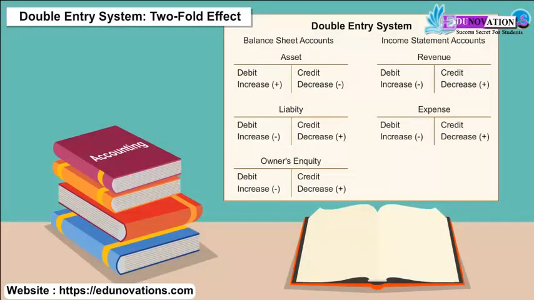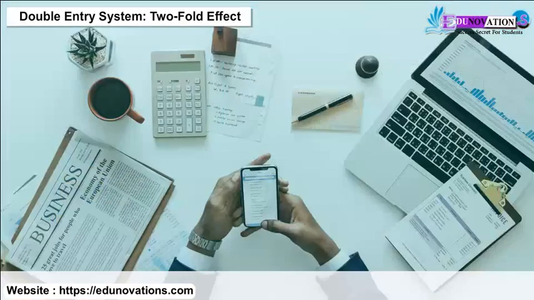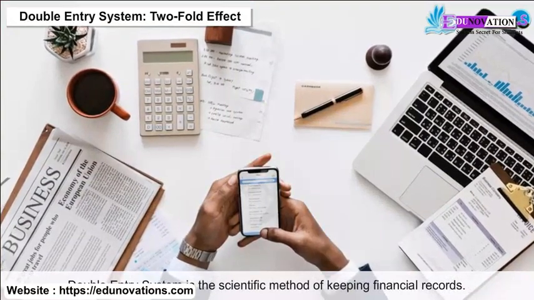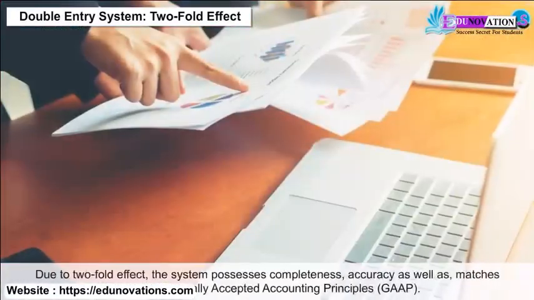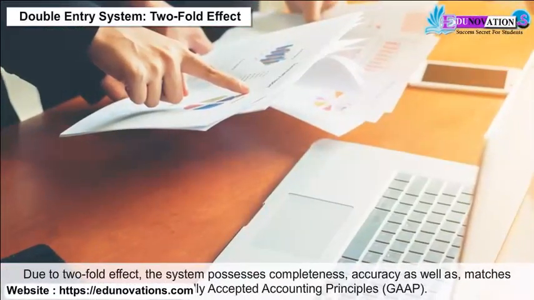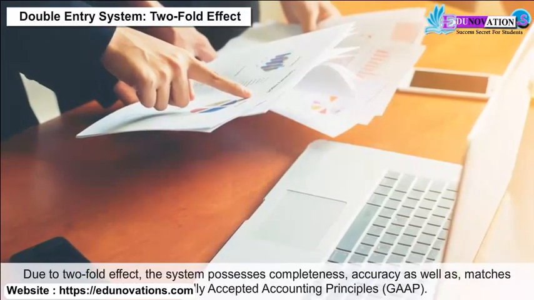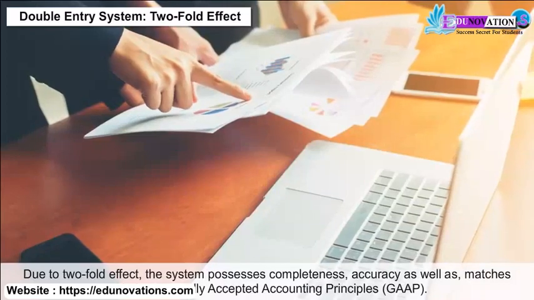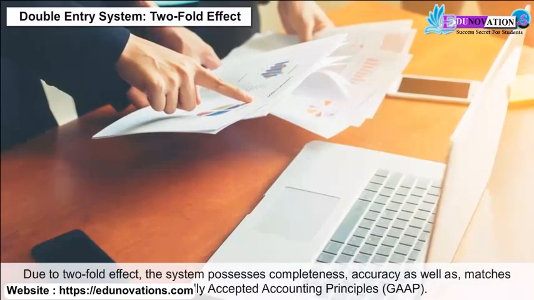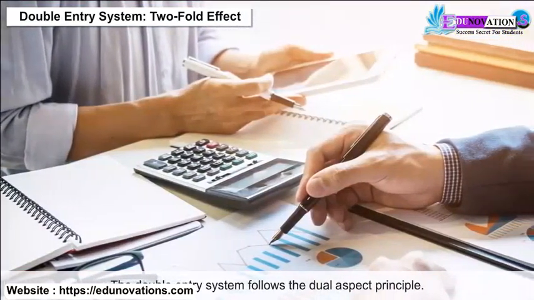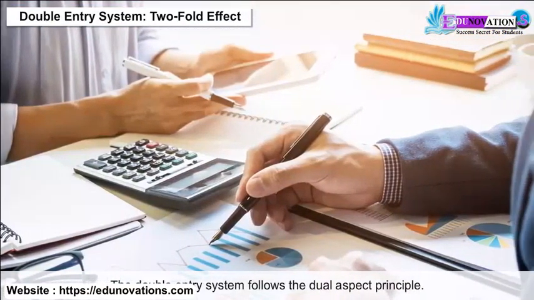Double entry system, twofold effect. Double entry system is the scientific method of keeping financial records. Due to twofold effect, the system possesses completeness and accuracy, as well as matches with the generally accepted accounting principles, that is GAAP. The double entry system follows the dual aspect principle.